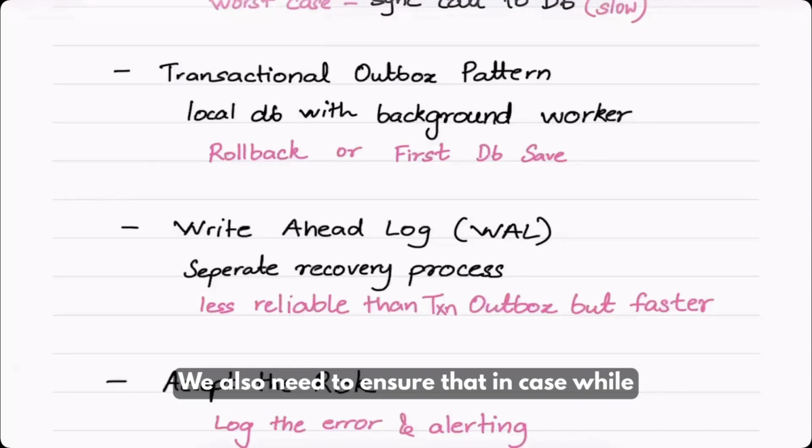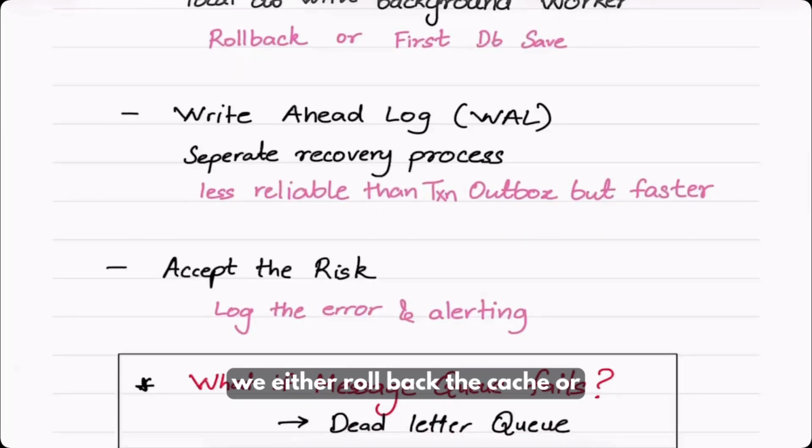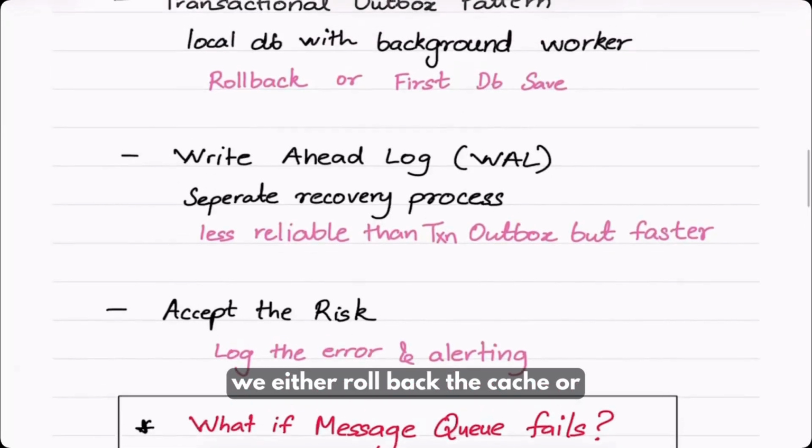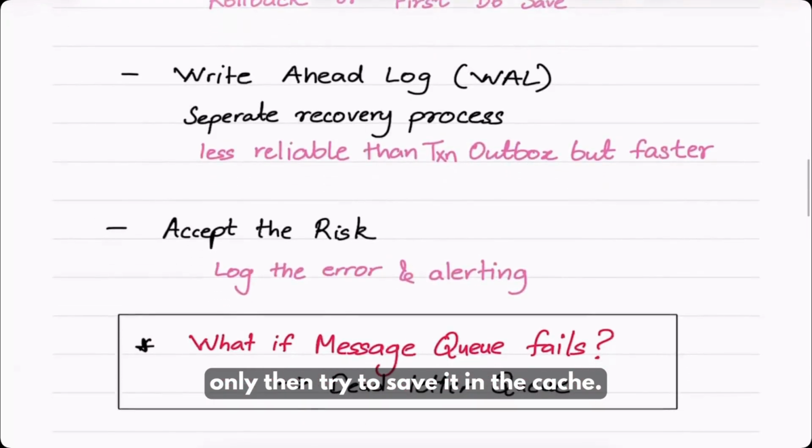We also need to ensure that in case there are failures while saving to this local DB, we either roll back the cache, or you first try to save to this local DB, and only if it is successful, then try to save it into the cache.